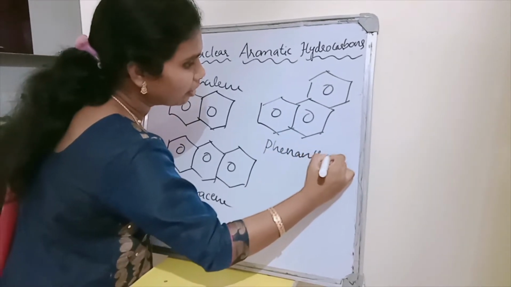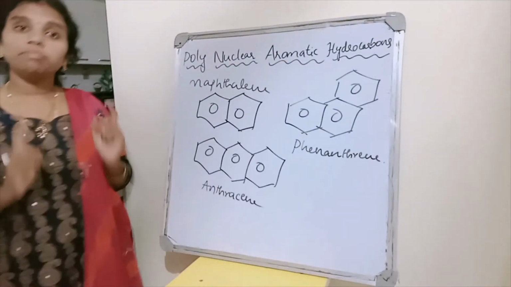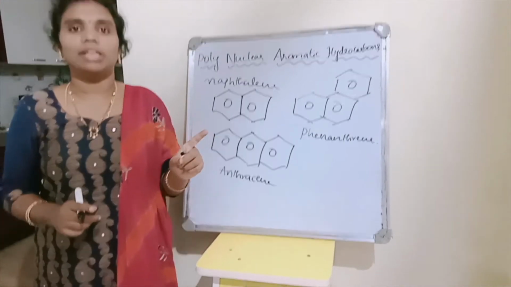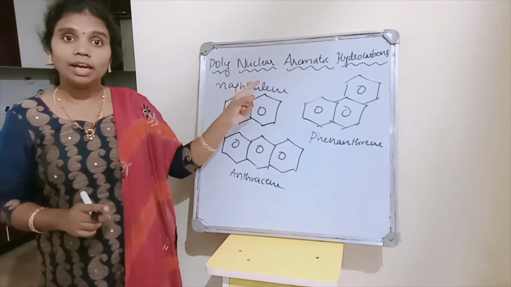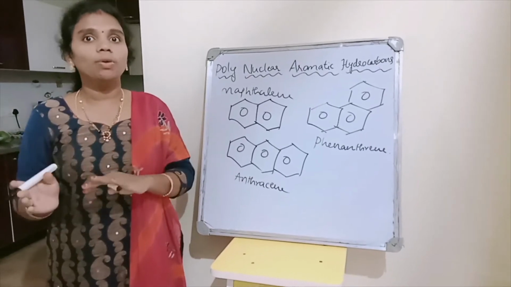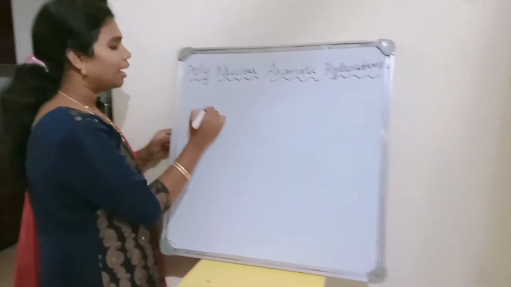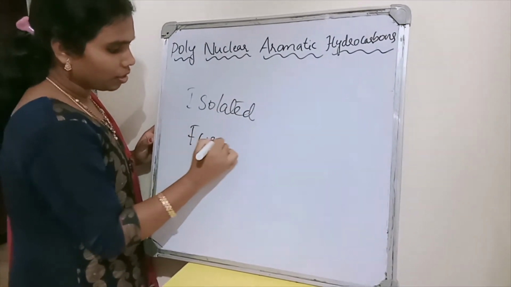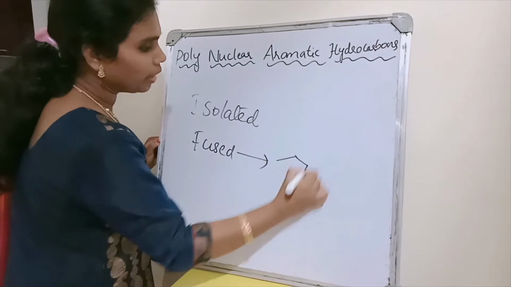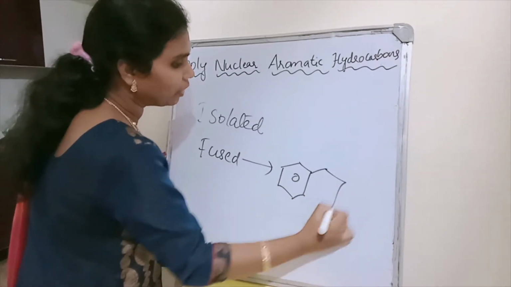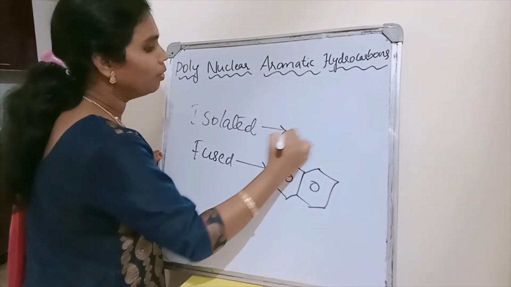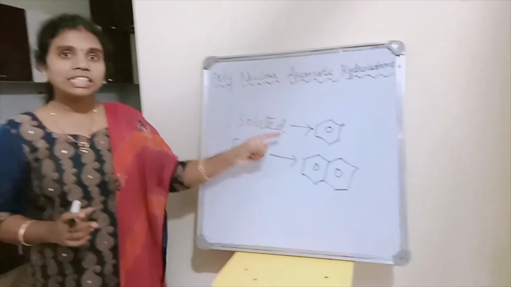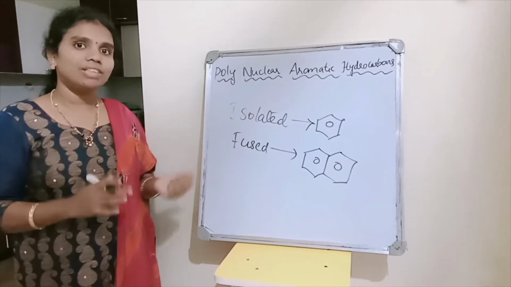So what is meant by fused ring system, or what is meant by isolated ring system? So isolated means it's a single nucleus. When we are talking about polynuclear, it contains more than one or two rings. So in case of fused ring system, you can see two carbons are shared between the two nucleus or two rings. If you see isolated system, it is nothing but benzene. So benzene derivatives we have already studied in the previous sessions.